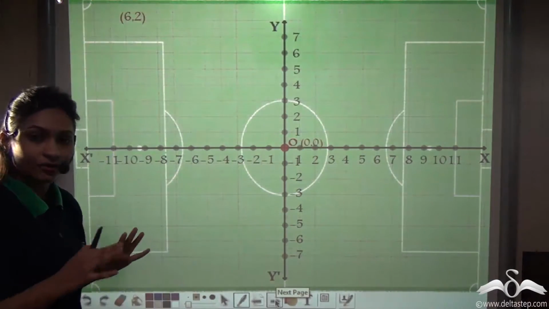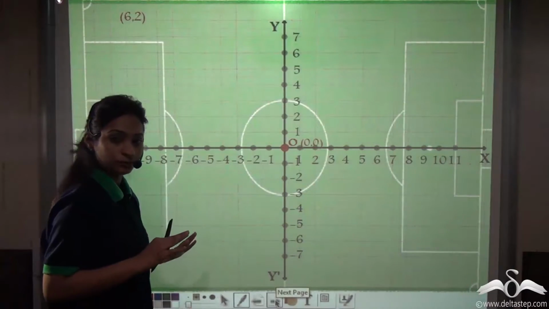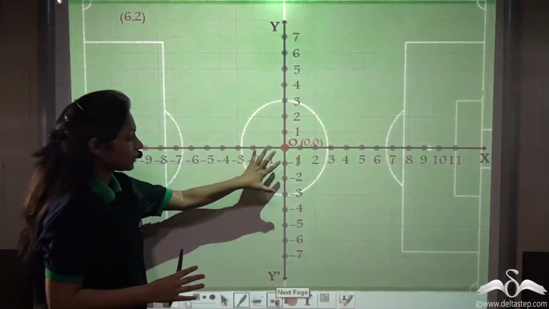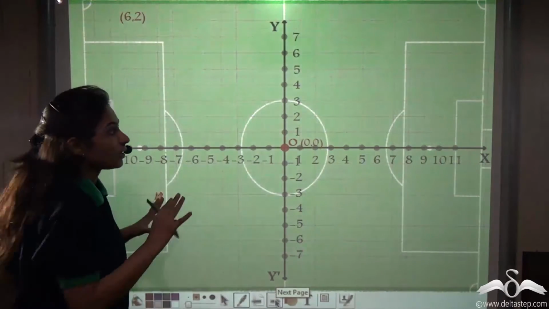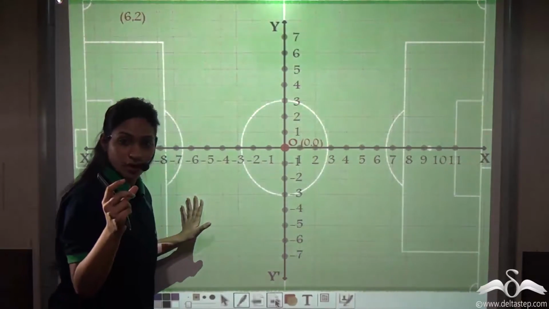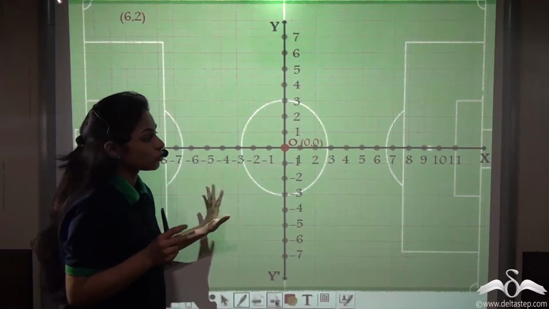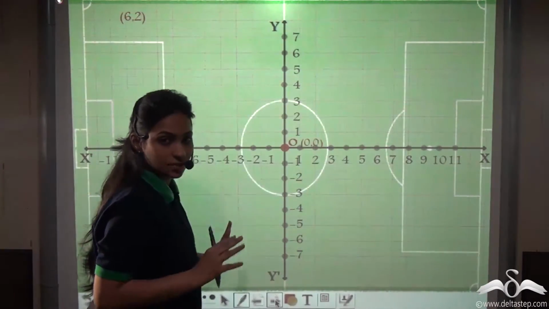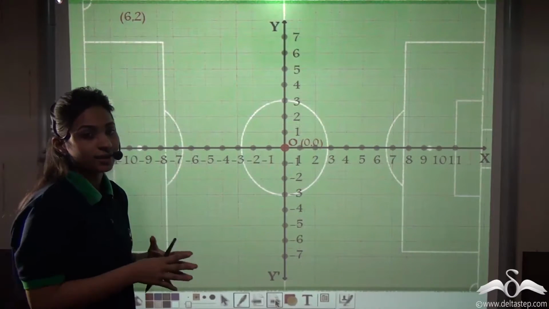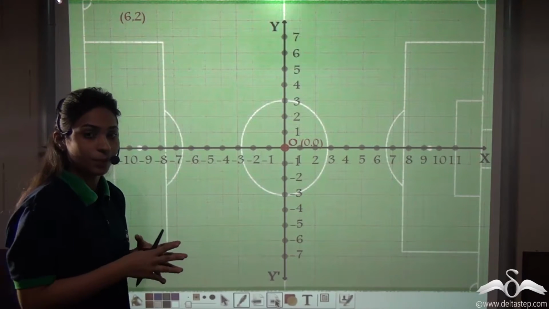So now all the confusion with the field was over. There were these x-axis, y-axis, origin, these negative numbers, everything. Now they also know that they can be given a combination of numbers, that is the pair of coordinates, so that they can stand in these positions as well. So everything was clear now. Now the coach again started placing the positions of the players.